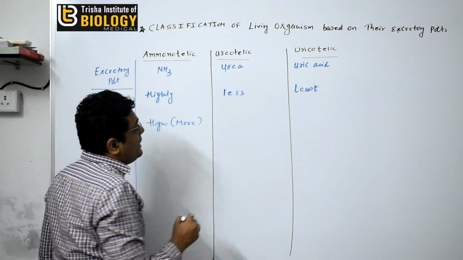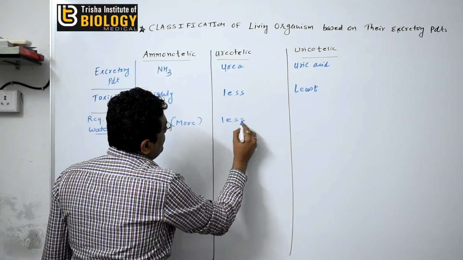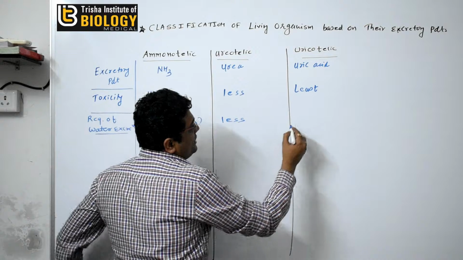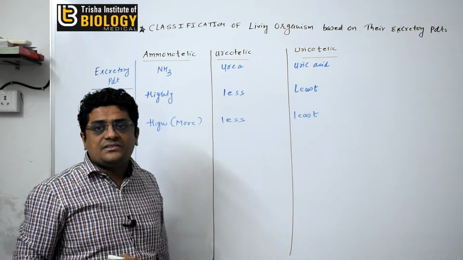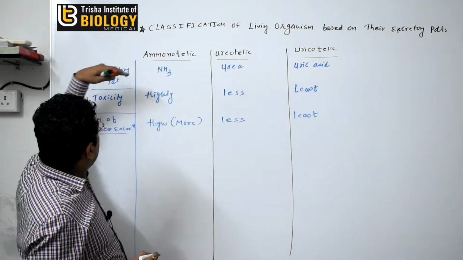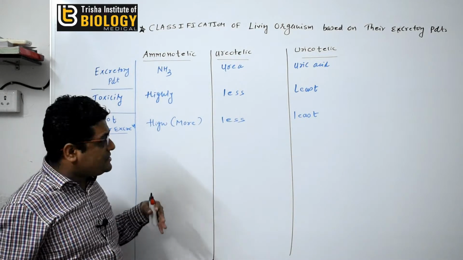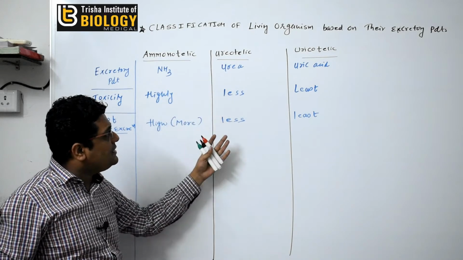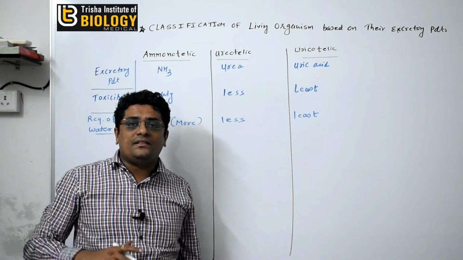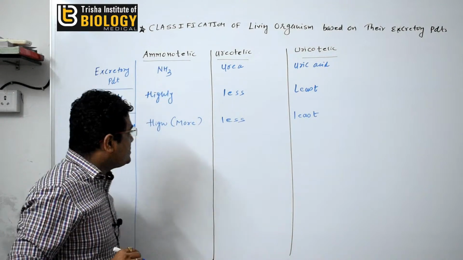Second, urea requires the less amount of water for the excretion, and uric acid requires the least amount of water for the excretion. Okay, so requirement of the water for the excretion: ammonia has the higher amount of the water required, urea requires the less amount, and the uric acid requires the least amount of water for the excretion.